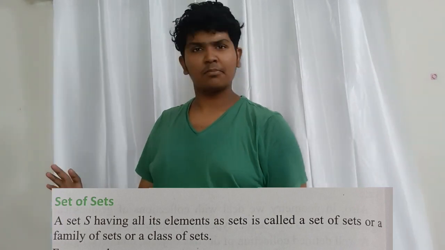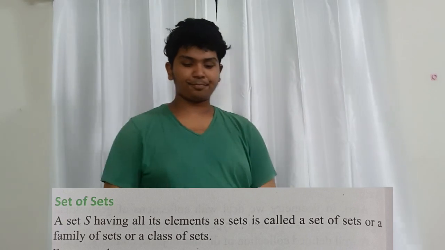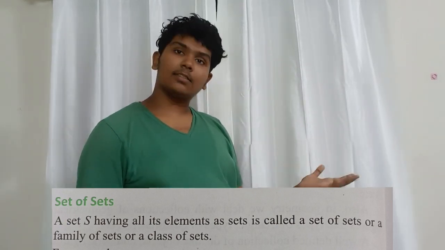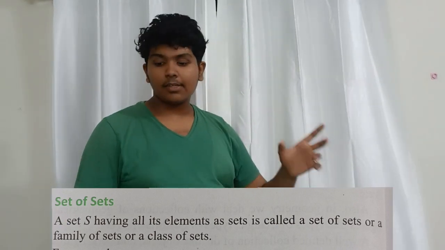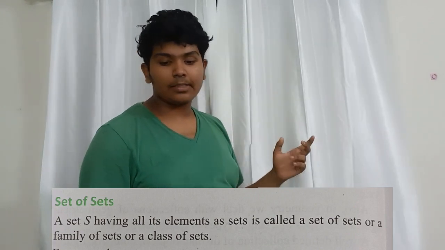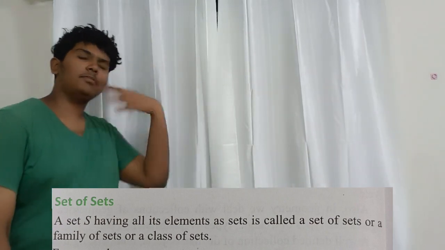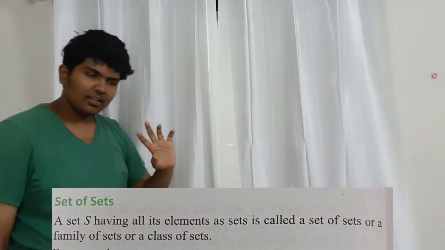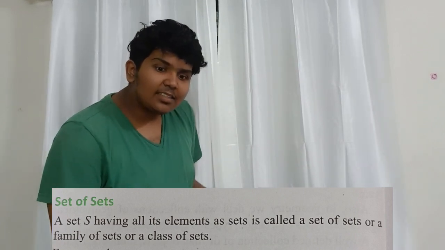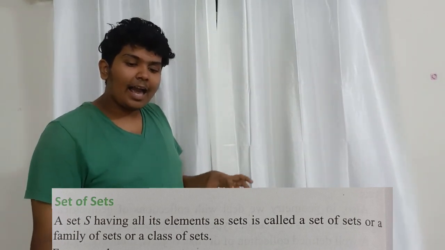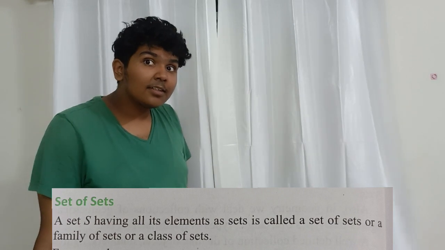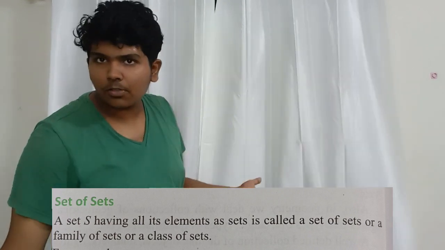Now next, a set of sets. Now what is this? Set of sets? We already know what is sets. Now there is the extra set of those sets. What is the set of sets? A set S, okay, let's take it. The set is S, having all its elements as sets. Okay. Now just think it over. Read it again. What is it? A set S is having all its elements as sets. Is that even possible? Of course it is.